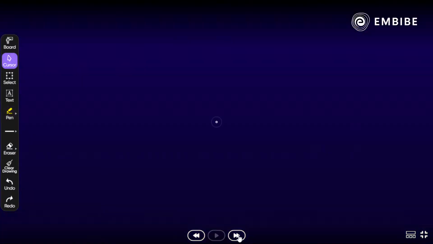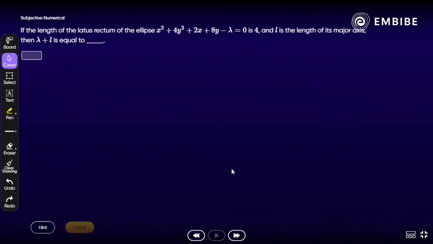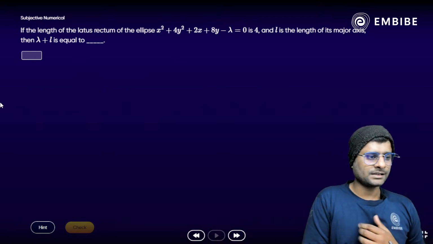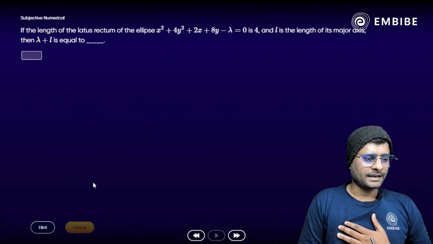Focus on the next part, the next question again. If the length of the latus rectum of an ellipse is 4 and small l is the length of its major axis, then lambda plus l is equal to what? काफी अच्छा क्वेश्चन है. Okay, all right. Anyone know that how do we solve? कैसे सॉल्व करें ऐसे क्वेश्चंस को? Any idea?